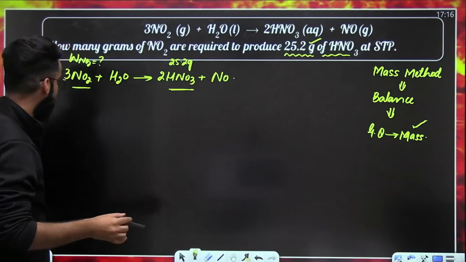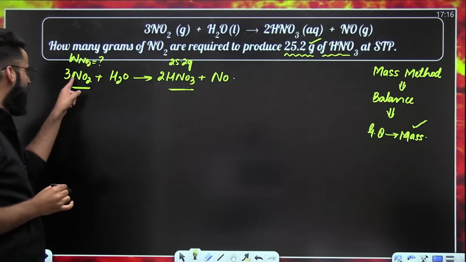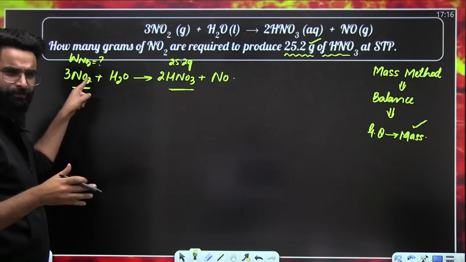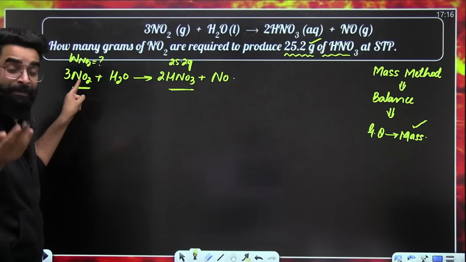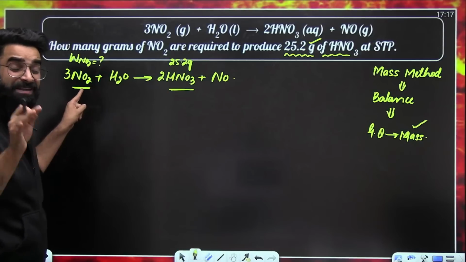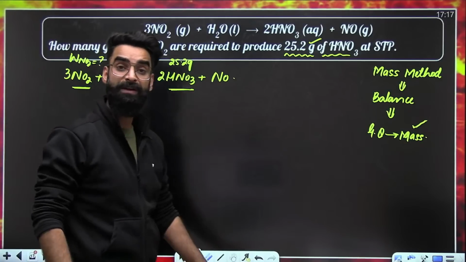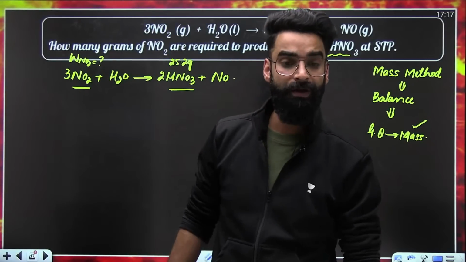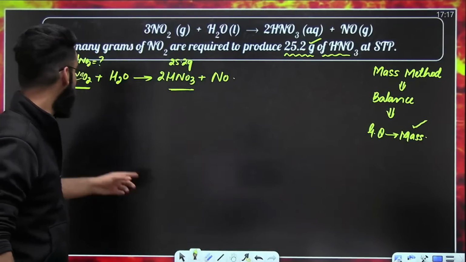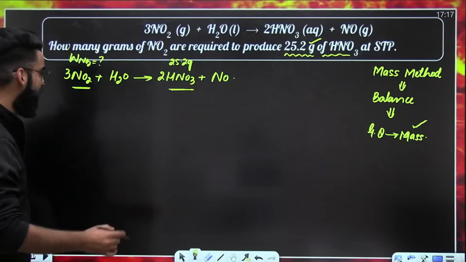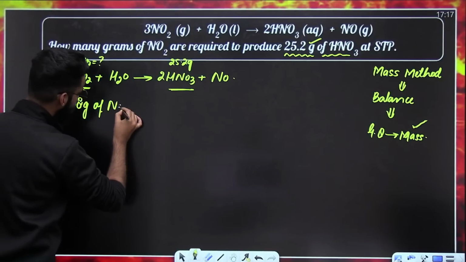And how exactly? Have a look. If I ask you, what is the molar mass of NO2? 14 plus 32 comes out to be 46, right? So I would say 46 grams is the molar mass of NO2. 46 grams is the mass of 1 mole of NO2. But do I have 1 mole of NO2 or 3 moles? 3 moles of NO2. Now, if the mass of 1 mole of NO2 is 46 grams, what will be the mass of 3 moles of NO2? It will be 138 grams. So I'll write 138 grams of NO2 here.